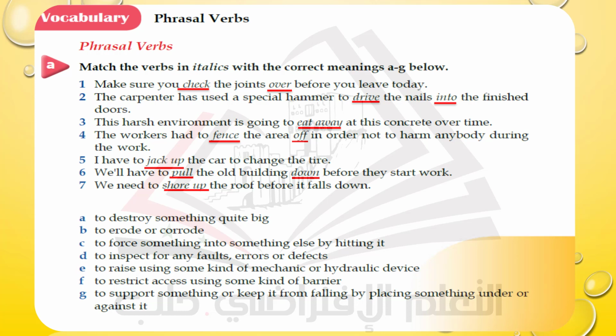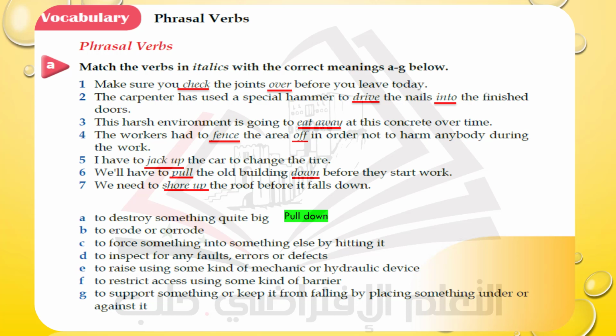Now, in the following list, we have definitions of each phrasal verb in the previous sentences. Now, it's your job, dear students, to match each phrasal verb with the meaning. Number A: to destroy something quite big. Try to think which one matches this definition. Well, fine. To pull down. We use this phrasal verb when we express, for example, that we intend to pull down a building.